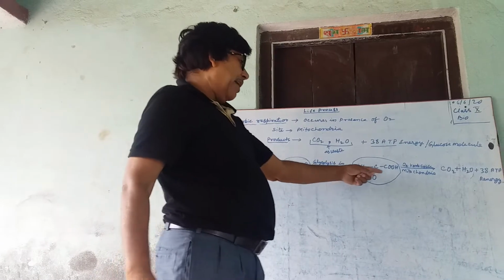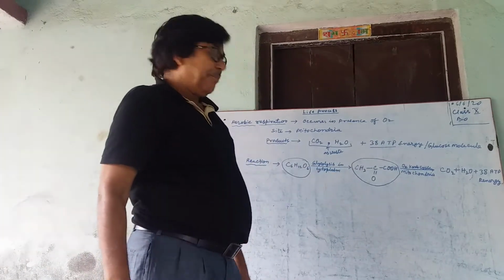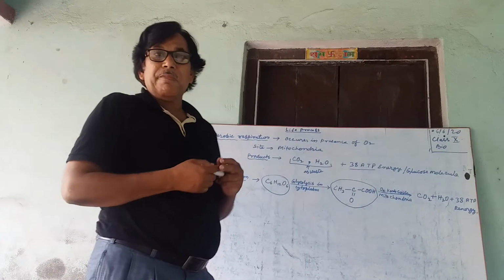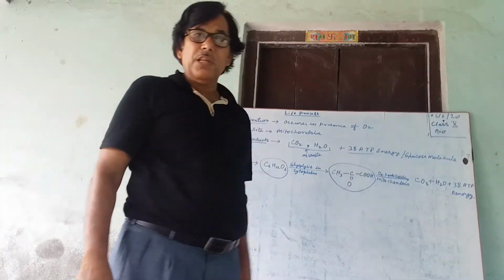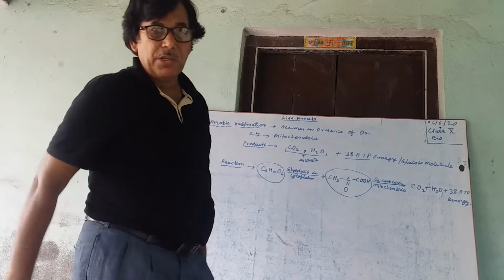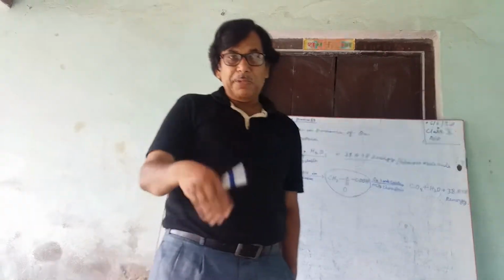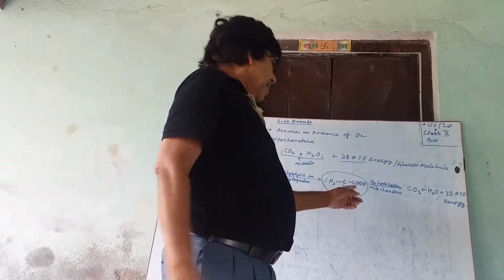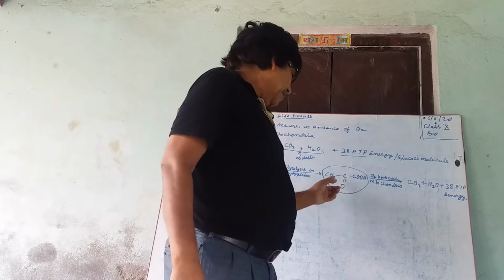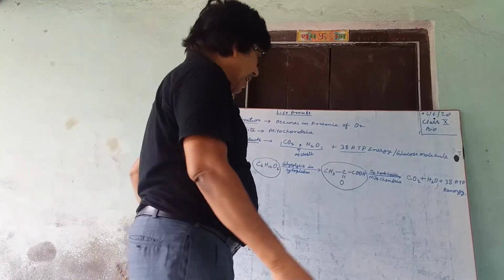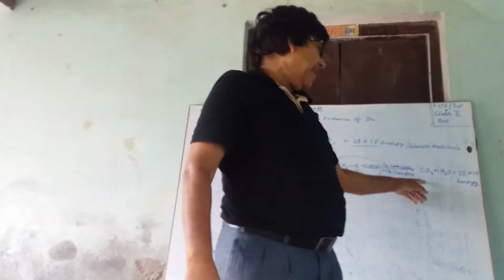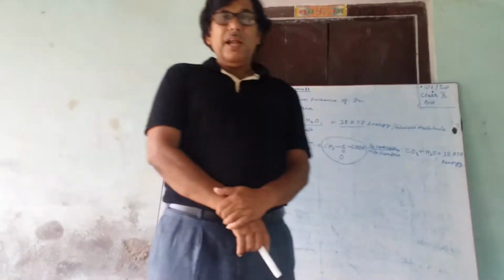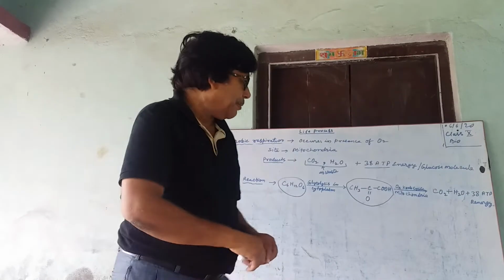This pyruvate then passes through biochemical reactions. Krebs cycle is not in your syllabus. It is beyond the scope of your syllabus. You will study the Krebs cycle in higher classes. In the mitochondria, this pyruvic acid is then converted into carbon dioxide and water, and 38 ATP of energy is produced.